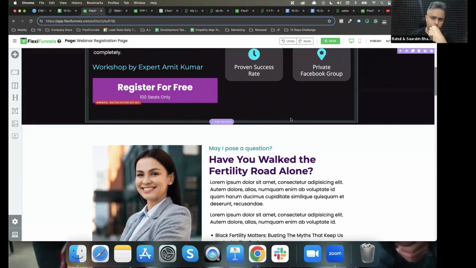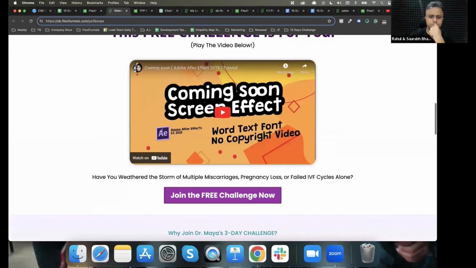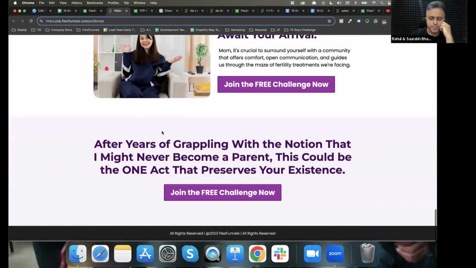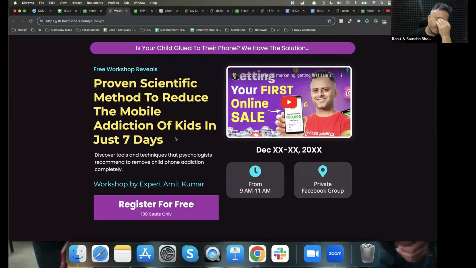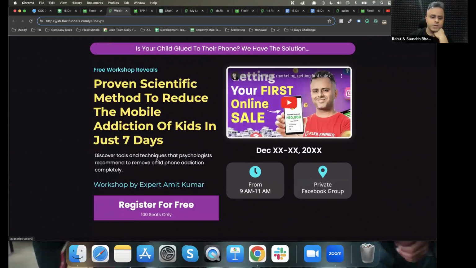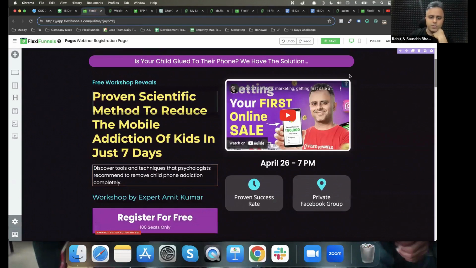All right, so this is the first thing. Okay, I want to have a look at this template. In this template, there is no sign up box. So we need to have some sort of sign up box. Either we can create a pop-up and put a sign up box, or we can have the sign up box right over here. So based on this template, I just want to see if I can put a sign up box.